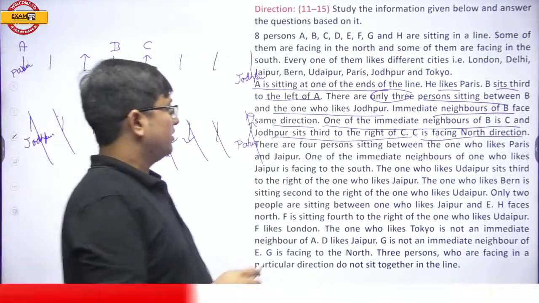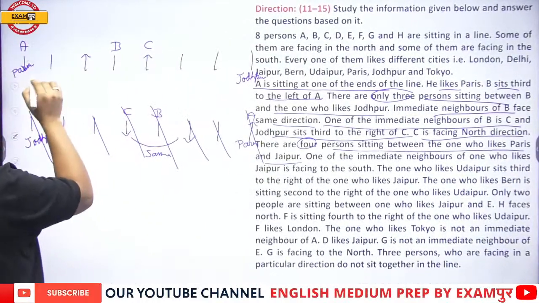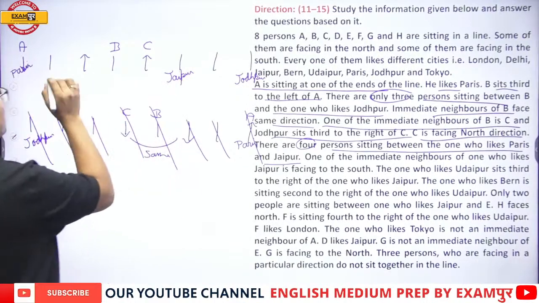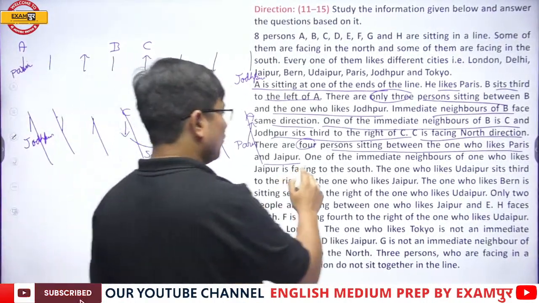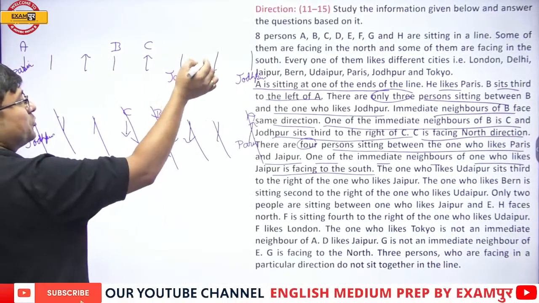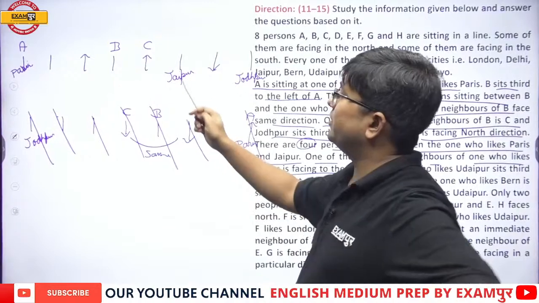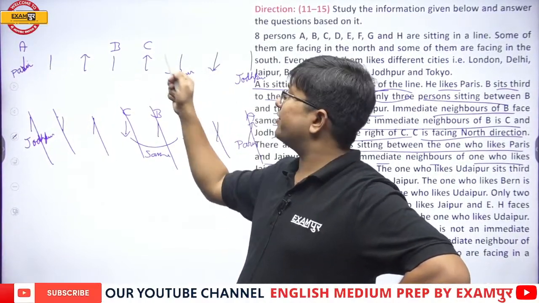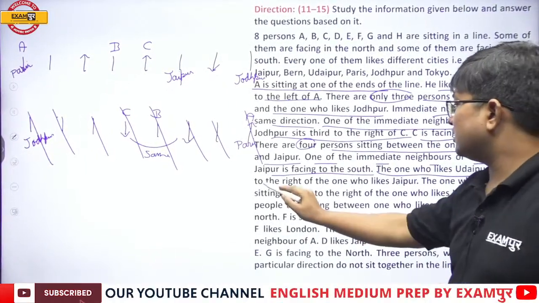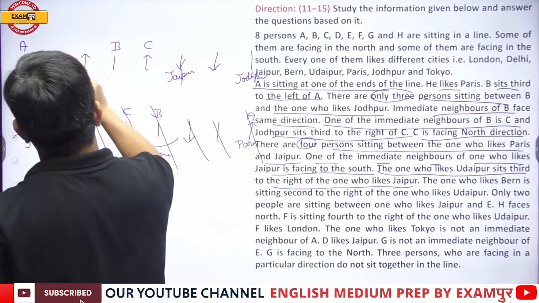Now the next thing. There are 4 persons between the one who likes Paris and Jaipur. So Paris 1, 2, 3 and 4, Jaipur over here. One of the immediate neighbors of the one who likes Jaipur is facing south. It can be this only because this is already facing north. Next, the one who likes Udaipur sits third to the right of the one who likes Jaipur. Okay, so third to the right of Jaipur, 1, 2 and 3 is Udaipur.